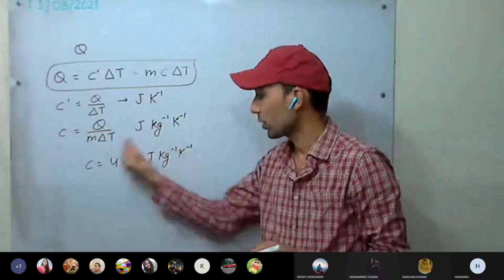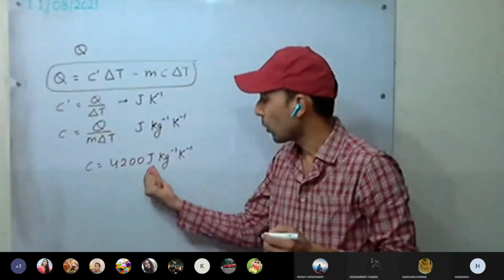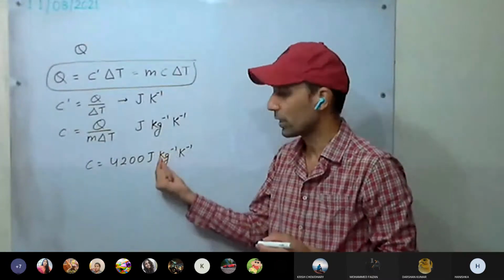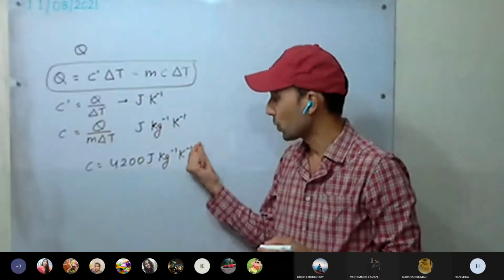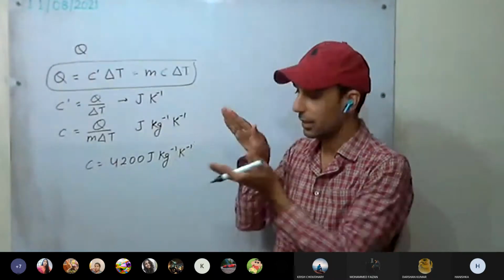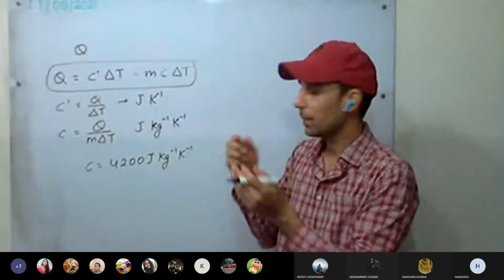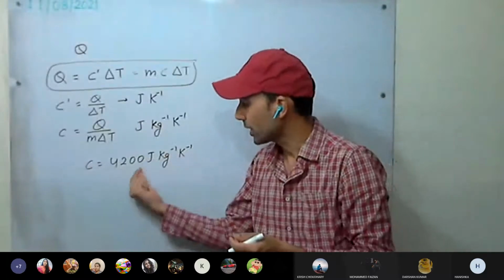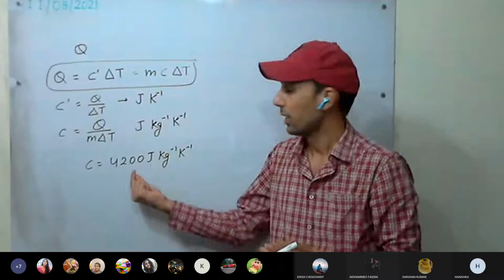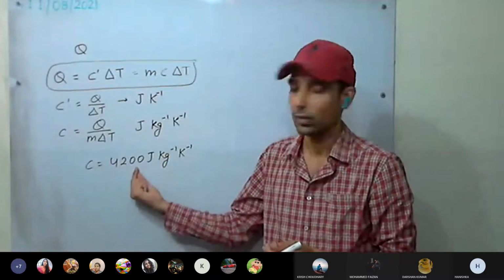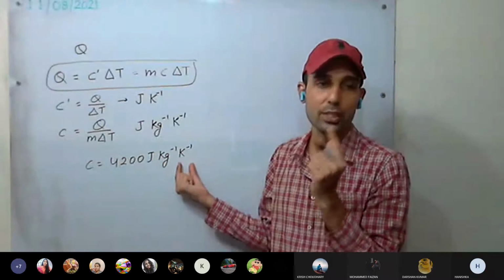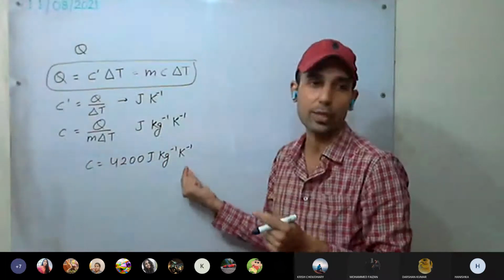It means that for 1 kg of water, to raise the temperature through 1 Kelvin or 1 degree Celsius, 4200 joule of energy is required. It's a huge amount of energy for raising the temperature of 1 kg of water through 1 unit change in temperature, that is 1 Kelvin or 1 degree Celsius.